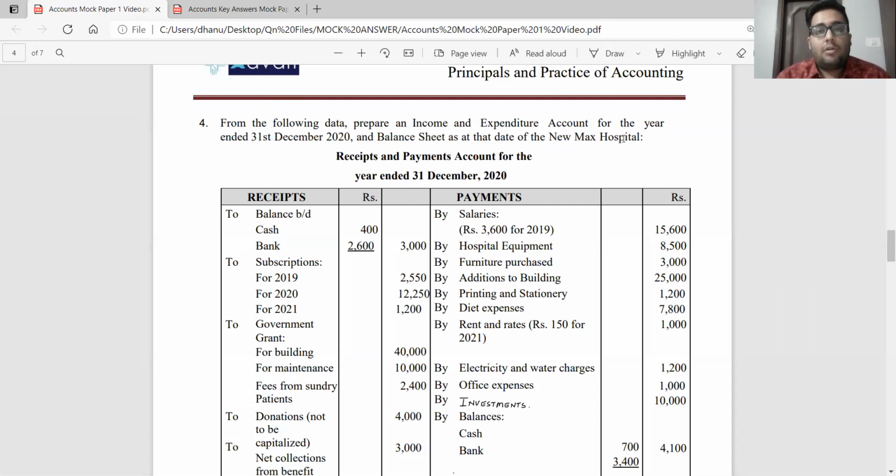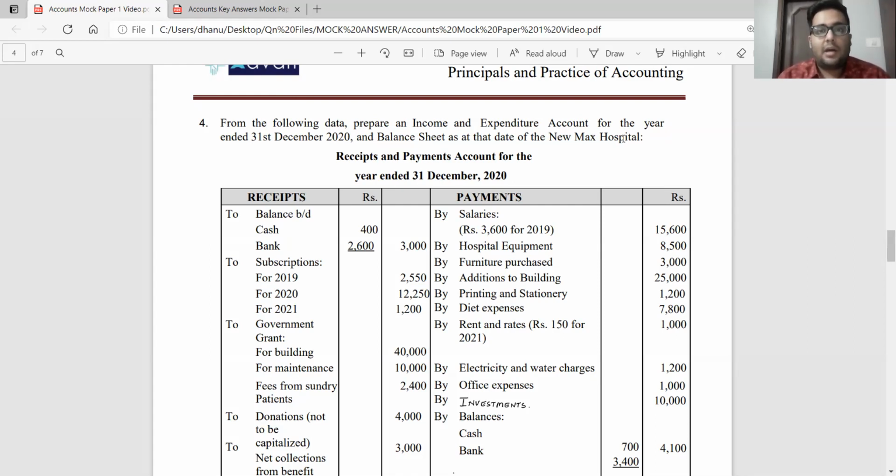Income and expenditure account is similar to your profit and loss account for a business organization, but because it's a non-profit organization, we cannot call it profit or loss. Therefore, we call it our income and expenditure account. Now, what is the data given to prepare the income and expenditure account? Normally, they would have given us the receipts and payments account.